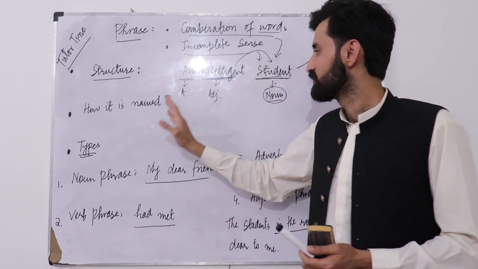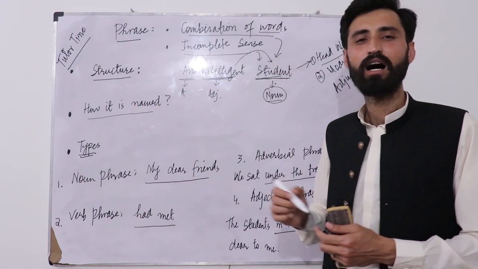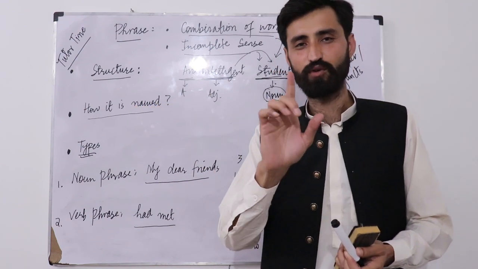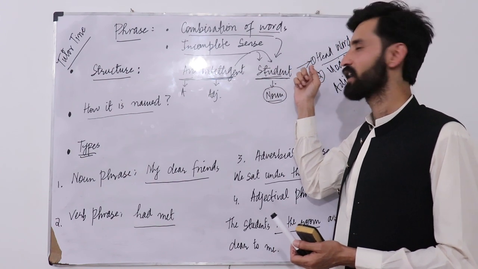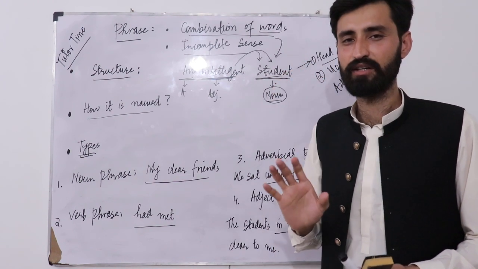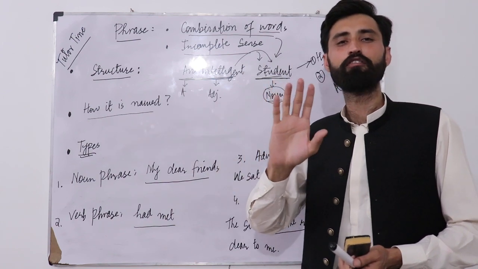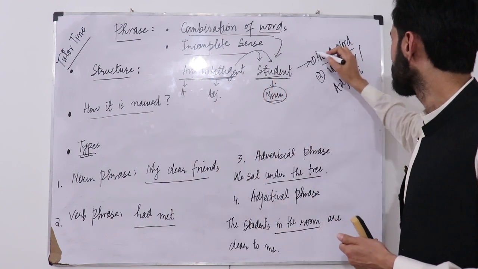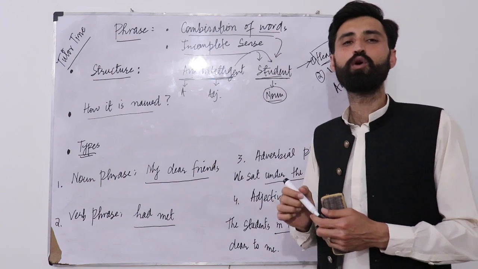The next question is how a phrase is named. We said that structurally there is a combination of a head word and an adjunct. So a phrase is actually named after its head word. If the head word is a noun, it would be a noun phrase.